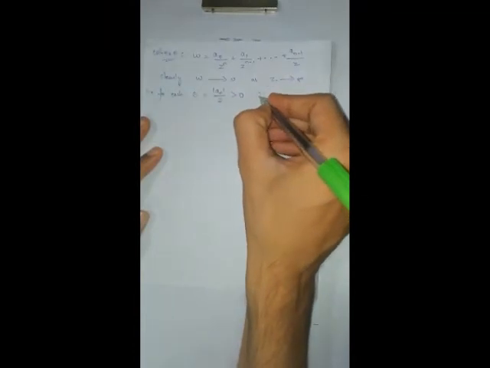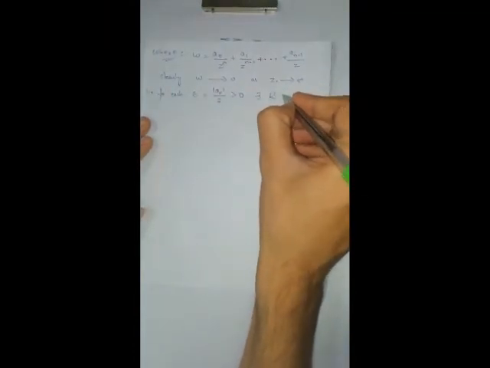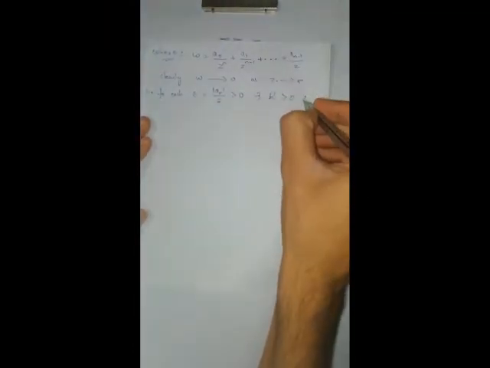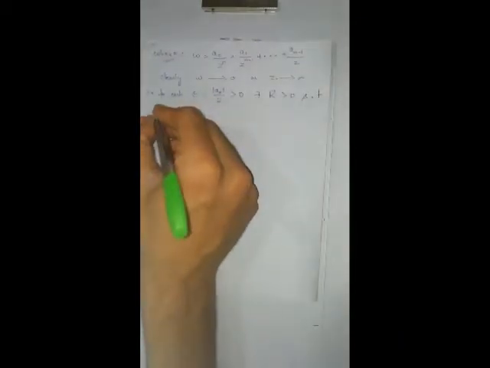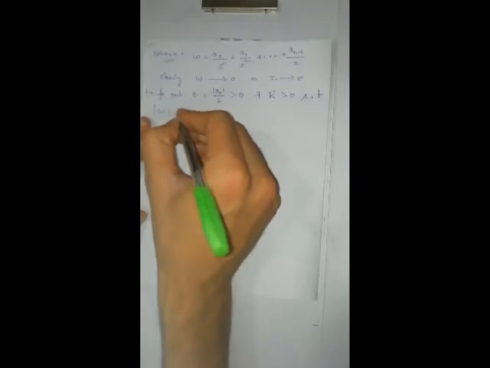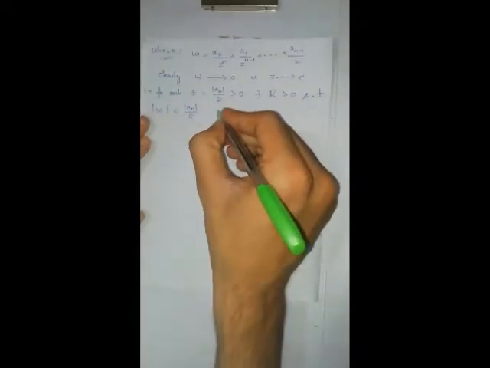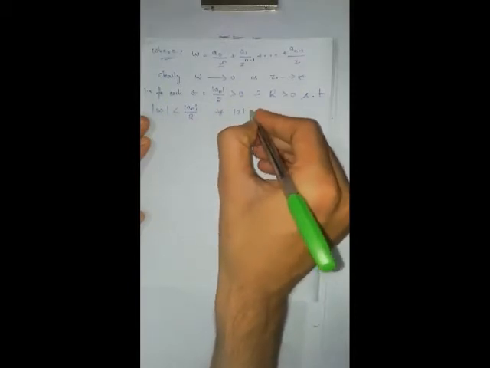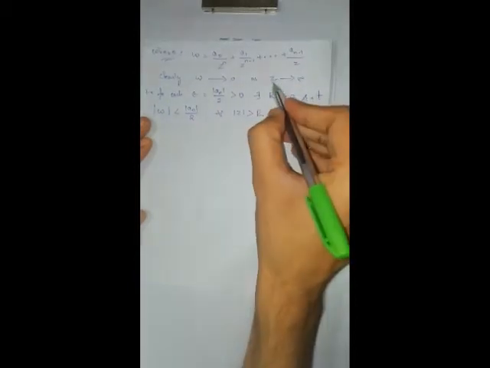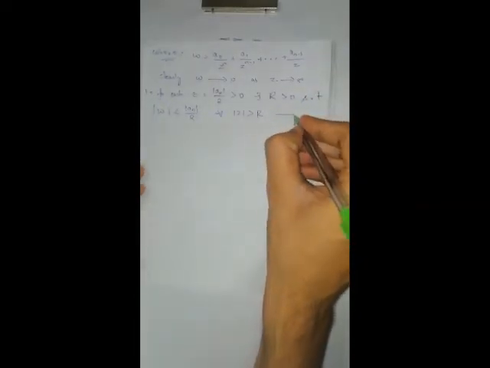There exists a radius r greater than 0 such that modulus of w minus 0 is less than epsilon for all modulus of z greater than r, from the definition of limits at infinity. Let us take this as equation number 3.